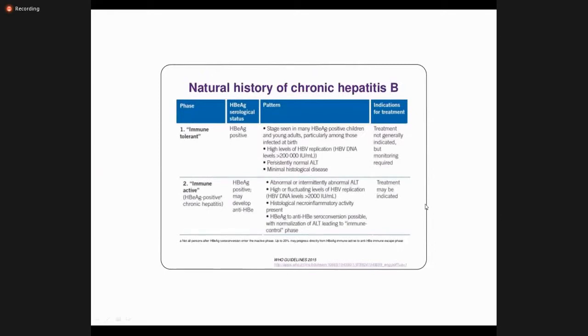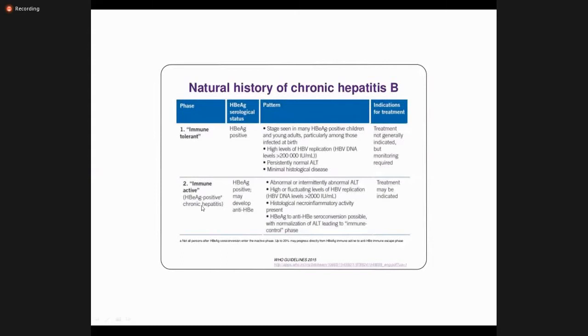Now, these are the few phases of the disease. For third years, you do not need to learn all these. You can just have the idea of the phases, because when a virus enters the body, it does not necessarily mean that we have to treat the patient. We have to first decide the phase of the patient, and accordingly we have to manage. Like there is an immune tolerant phase in which HBe antigen is positive and treatment is not indicated, but monitoring is required because the virus is present in the body, but currently there is minimal damage, minimal histological disease, so treatment is not necessary.